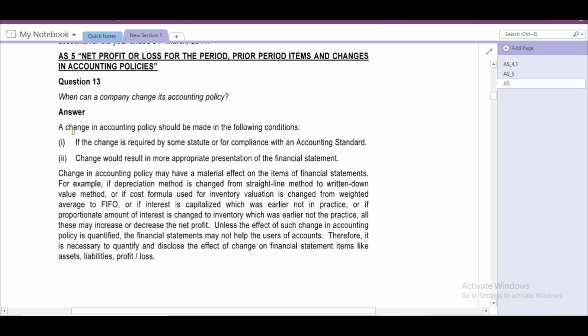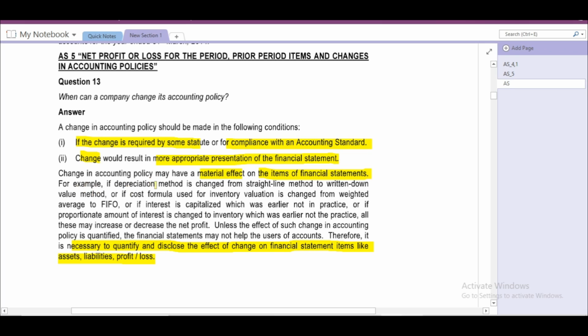We'll see what is here. A change in accounting policy should be made in the following conditions: if the change is required by some statute, for compliance with any other accounting standard, or if the change would result in a more appropriate presentation of financial statements. A change in accounting policy may have a material effect on the items of financial statements. That's why it is necessary to quantify and disclose the effect of the change on financial statement items like assets and liabilities. Here they have given some examples of how it materially affects the items of financial statements.